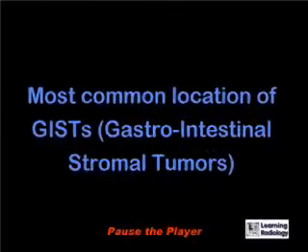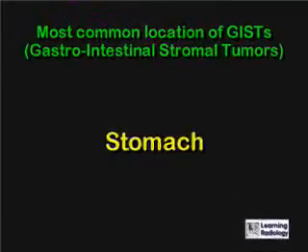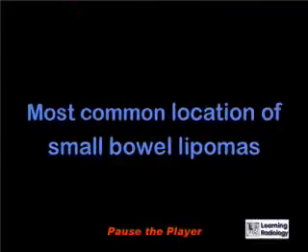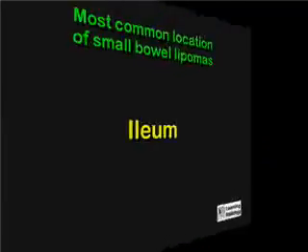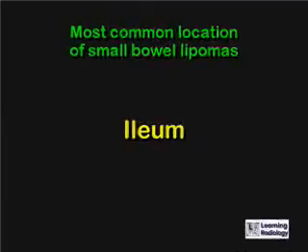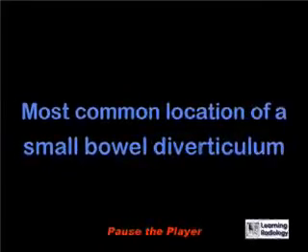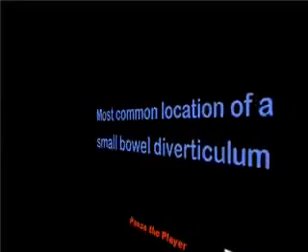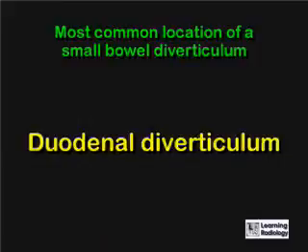What is the most common location of GISTs, gastrointestinal stromal tumors? The stomach. What is the most common location of small bowel lipomas? The ileum. What is the most common location of a small bowel diverticulum? A duodenal diverticulum.